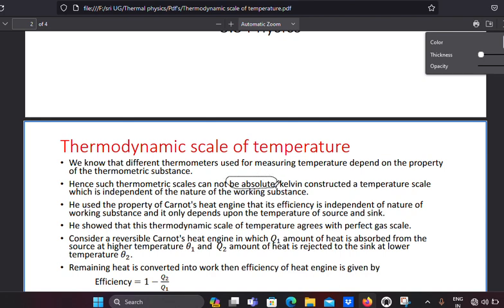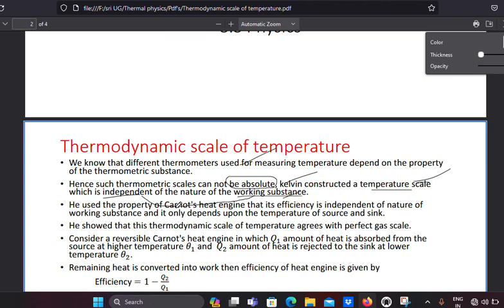So Kelvin prepared one new scale that does not depend upon the working substance. All the above depend upon the substance only, but the scale Kelvin constructed does not depend upon the working substance.